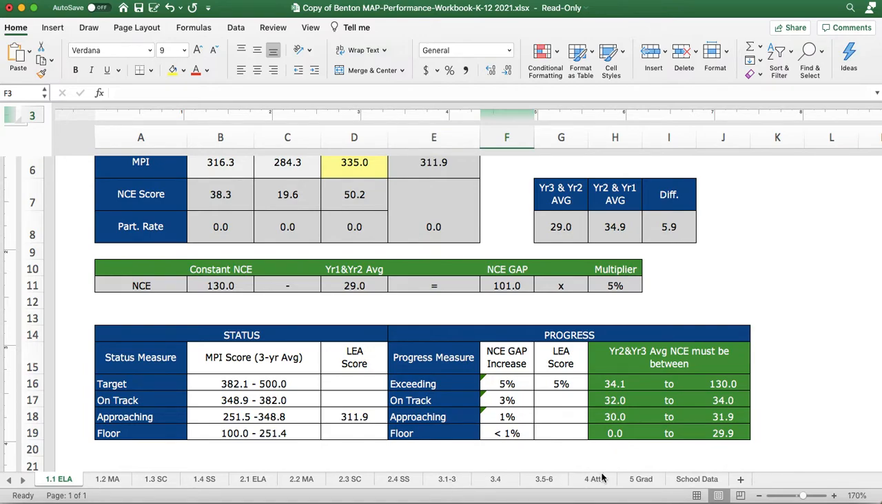Lastly, you'll notice on this scorecard that attendance is there. And as you know, we did not receive attendance in 2020. However, we will be receiving attendance in 2021, and it will be the result of in-person seat time for the students.